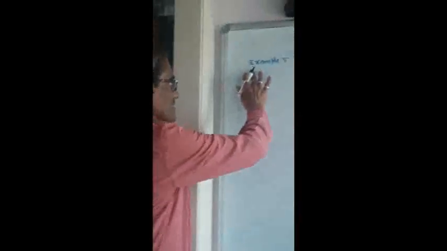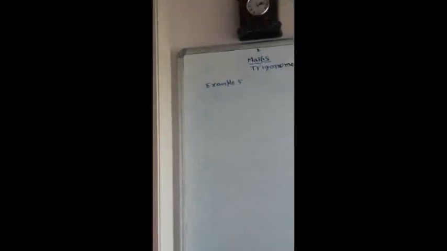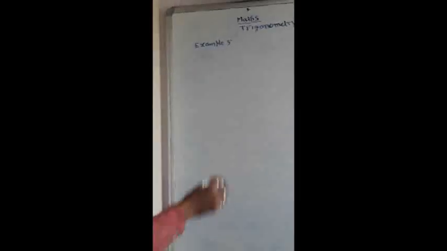Now I am going to give another example, example 5. Let us see this sum.